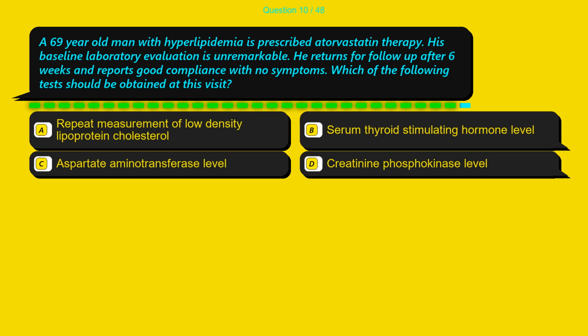Question 10. A 69-year-old man with hyperlipidemia is prescribed atorvastatin therapy. His baseline laboratory evaluation is unremarkable. He returns for follow-up after 6 weeks and reports good compliance with no symptoms. Which of the following tests should be obtained at this visit? Option A, repeat measurement of low-density lipoprotein cholesterol. Option B, serum thyroid stimulating hormone level. Option C, aspartate aminotransferase level. Option D, creatinine phosphokinase level.